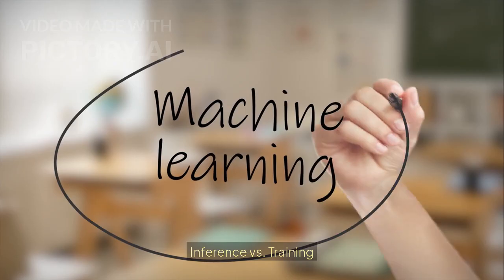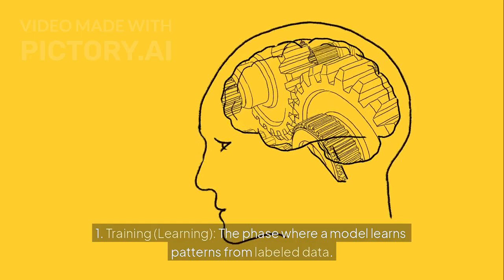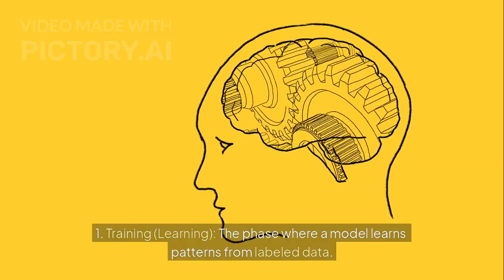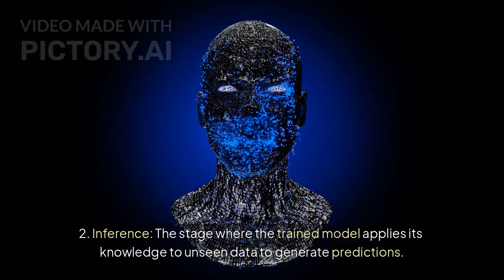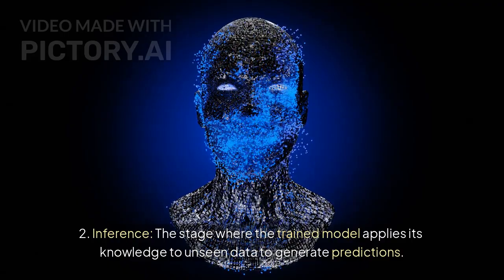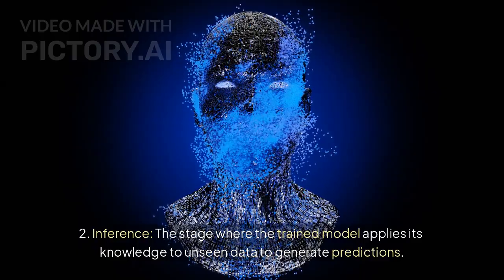Inference versus training. 1. Training. Learning. The phase where a model learns patterns from labeled data. 2. Inference. The stage where the trained model applies its knowledge to unseen data to generate predictions.